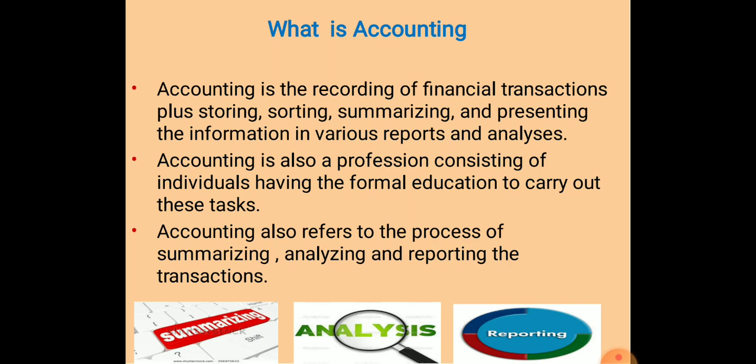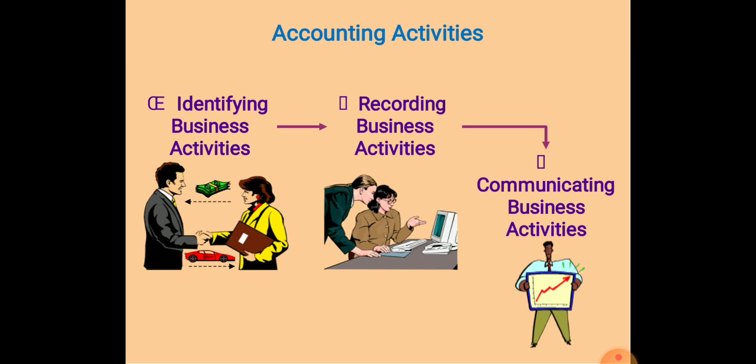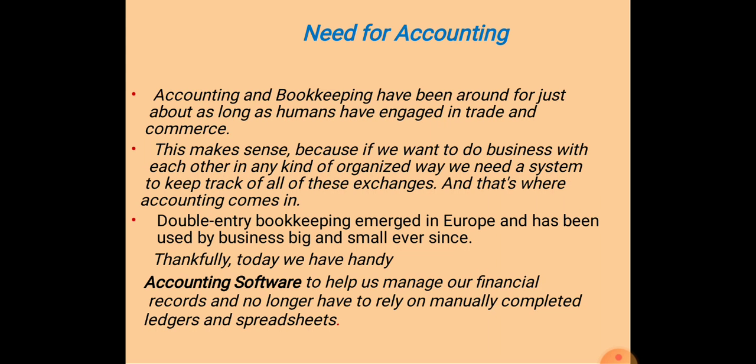Then analyzing, we analyze the transactions, and at last reporting. According to our convenience, we prepare different reports for the making of decisions. Now, accounting activities are basically three: identifying business activities, recording business activities and communicating business activities. These three major activities are performed in accounting. The next one is the need for accounting. Why do we need accounting?